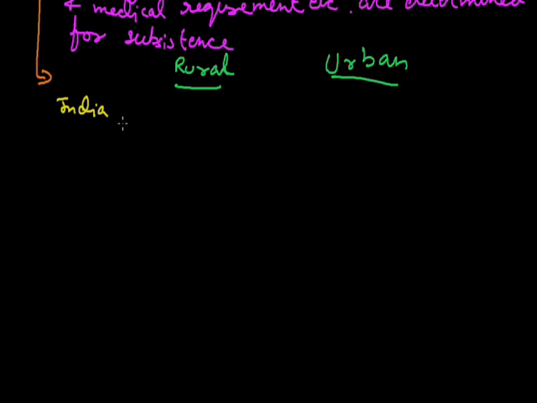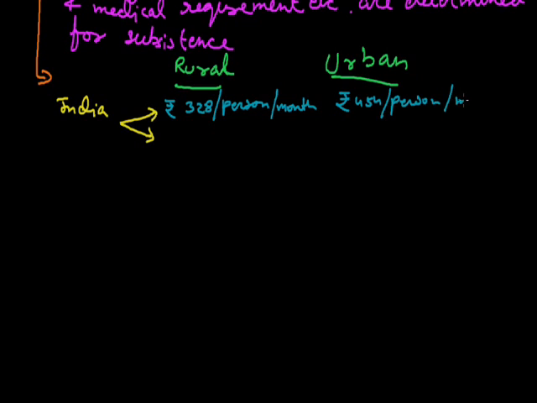In India, the government decided on two bases. First in rupees: rupees 328 per person per month in the rural areas, while in the urban areas it is rupees 454 per person per month. Now it is for per person.